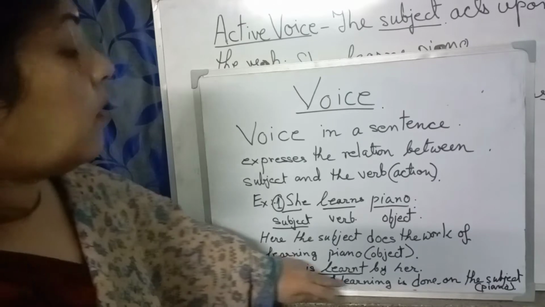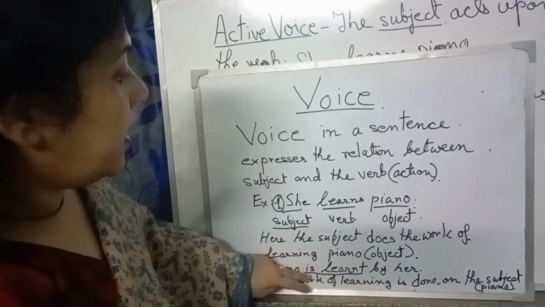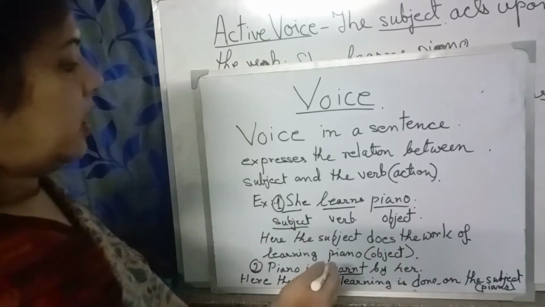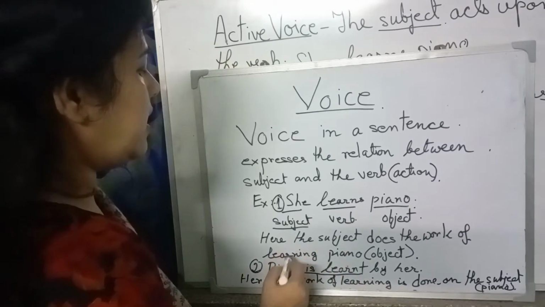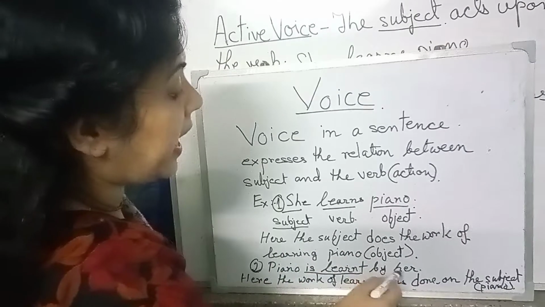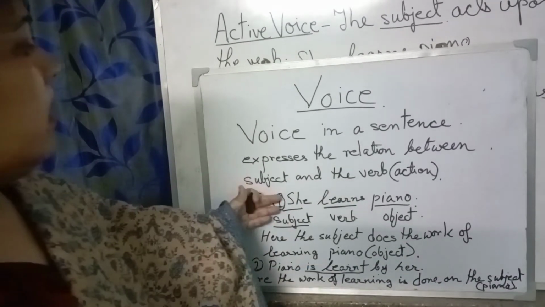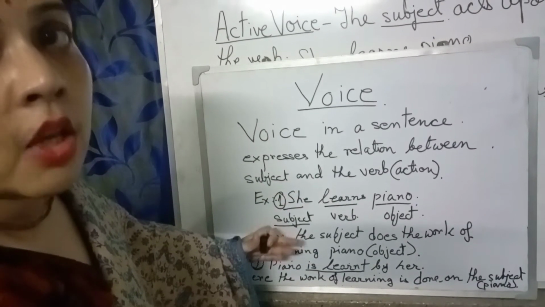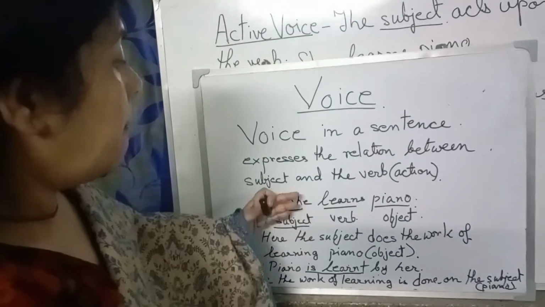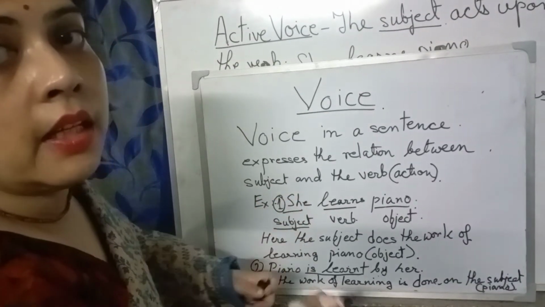So here the work of learning is done on the subject. This work of learning is done on the subject by an agent, her. So these are the two sentences which have the same meaning, but they are represented in two ways.